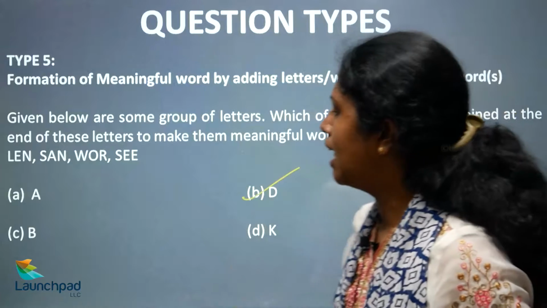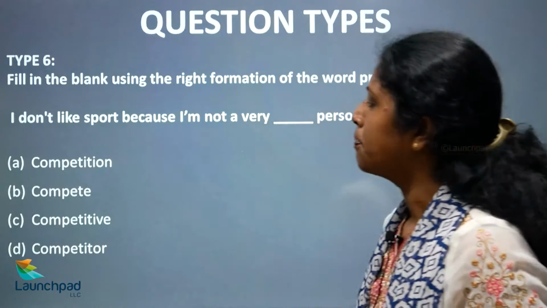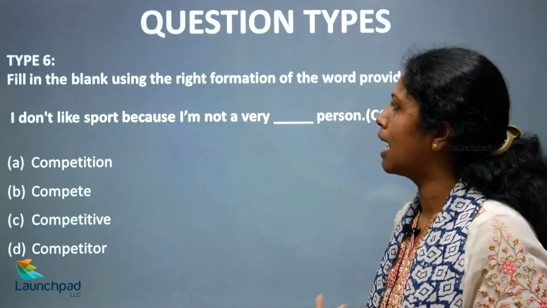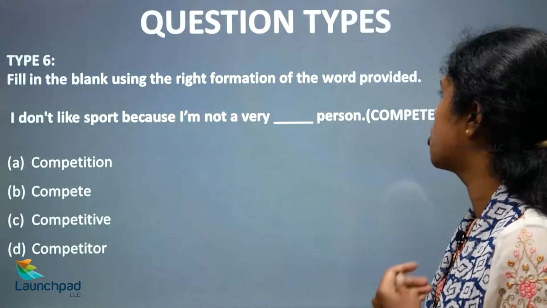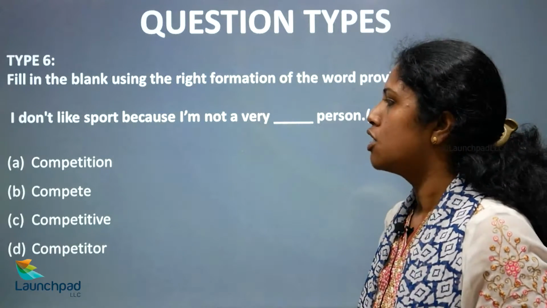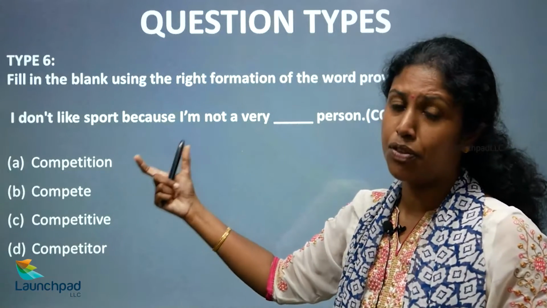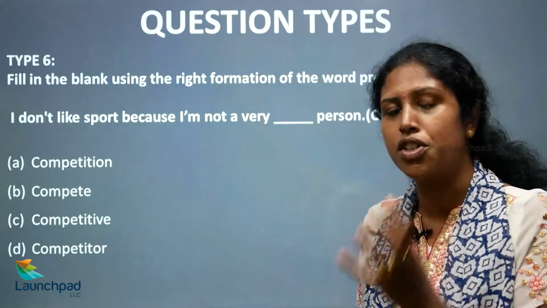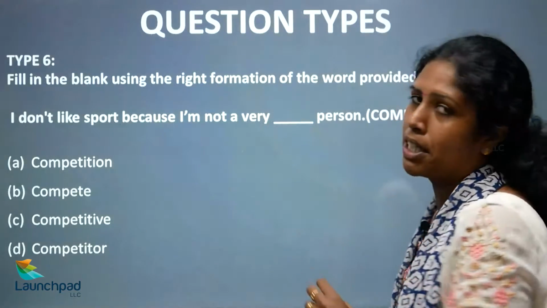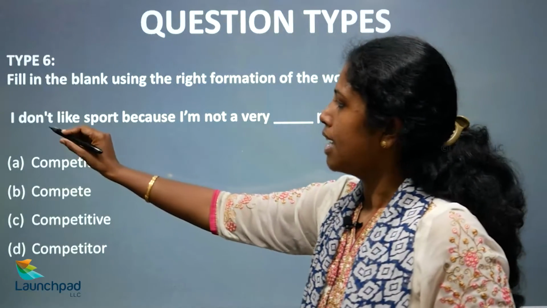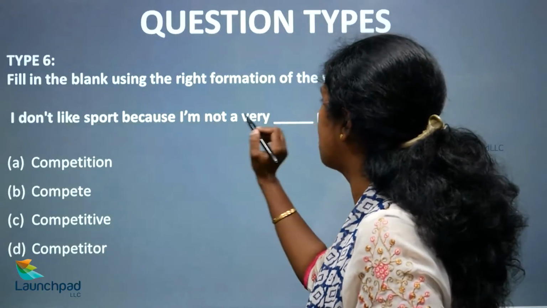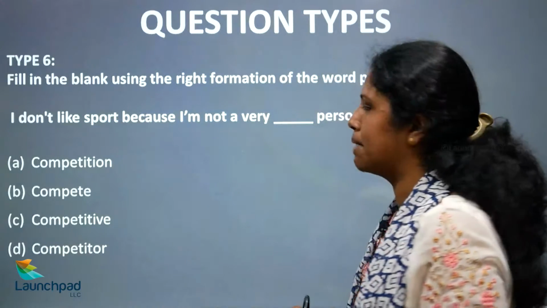With that, let's move on to the next type. Fill in the blank using the right formation of the word provided. A word is given in 4 different forms, and you have to see which form will fit into this particular sentence. I don't like sport because I am not a very dash person.